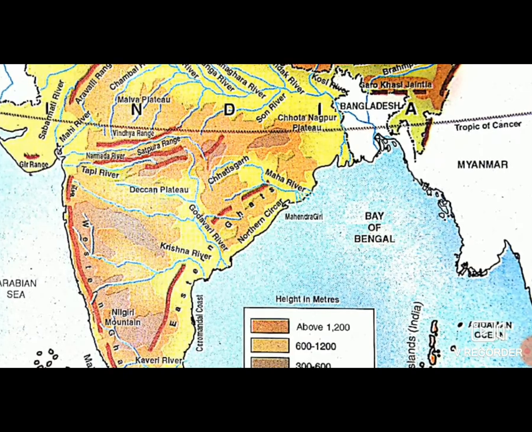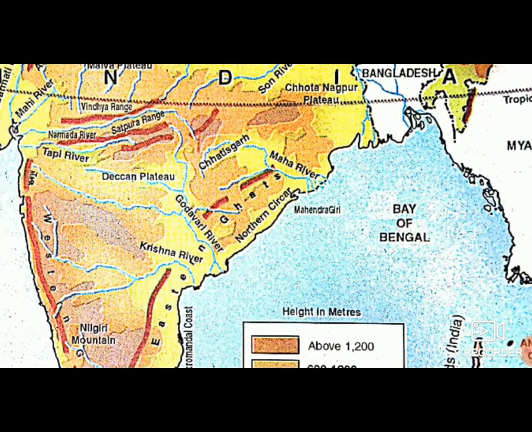This part shows Krishna river, Godavari river and Mahanadi flowing to the Bay of Bengal. Brahmaputra and Ganga form a vast delta of Sundarban in Bay of Bengal.